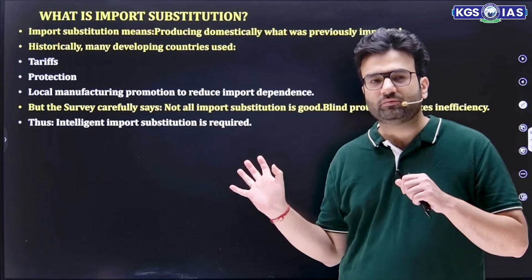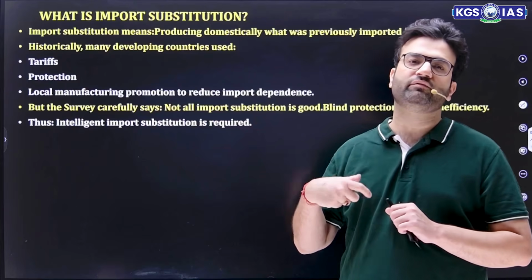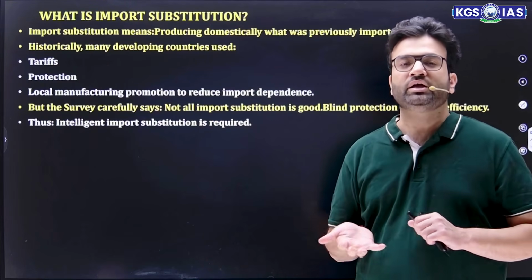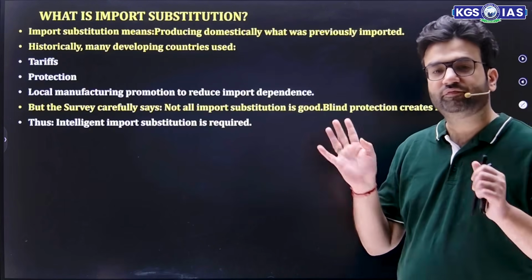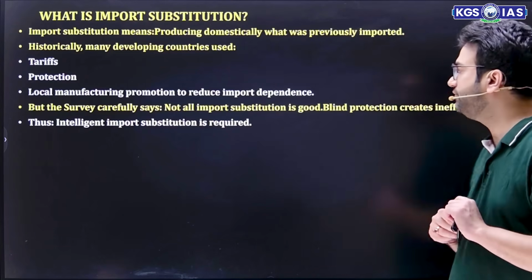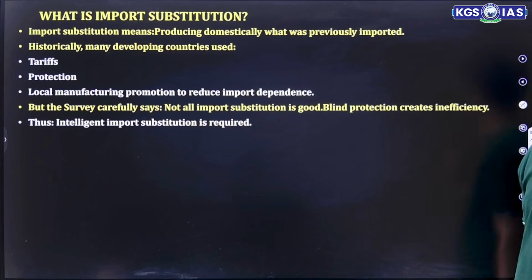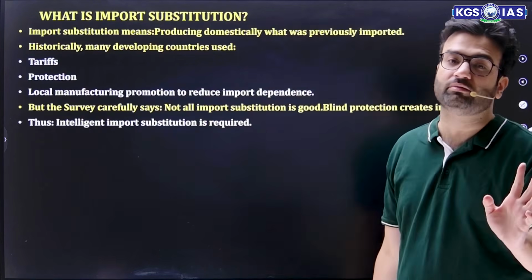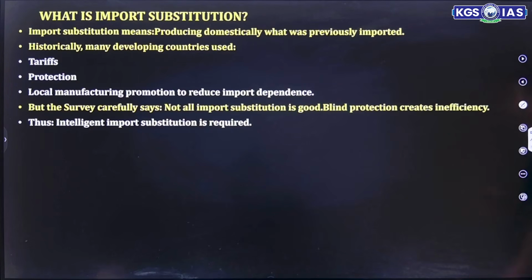Once we have a strategic advantage, or control over those resources, and we start producing them, then we should focus a lot on import substitution. Till then, if we don't have those things, we'll continue to import those goods. And if we do import substitution blindly, without any R&D, it will create more problems. So intelligent import substitution is actually required.